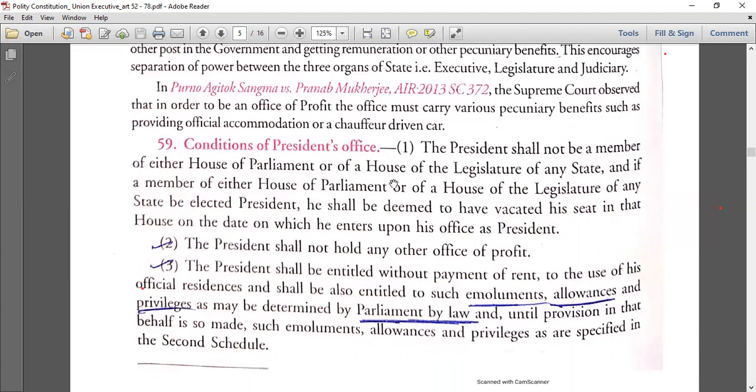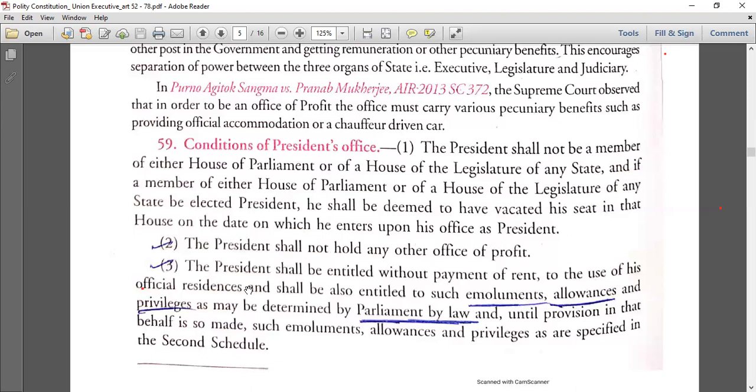Okay, fine. Article 59, that is conditions of president's office. The president shall not be a member of either house of the Parliament or house of the legislature of any state. When he becomes a president, he should not be a member of any state legislature, Lok Sabha or Rajya Sabha. And if a member of either house of the Parliament or house of the legislature of any state is elected as president, he shall be deemed to have vacated his seat in that house on the day on which he enters the office. Suppose he is an MP or an MLA, on the day he enters as president, he has to vacate that seat. Okay. The president shall not hold any office of profit.